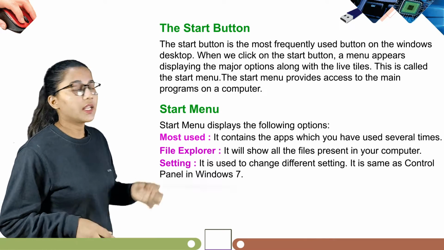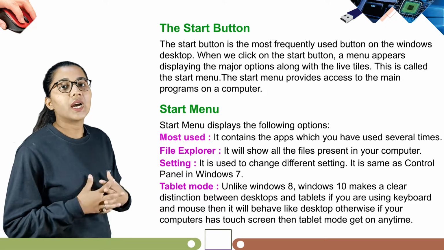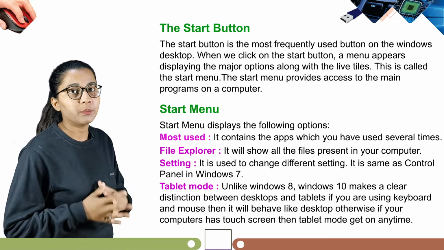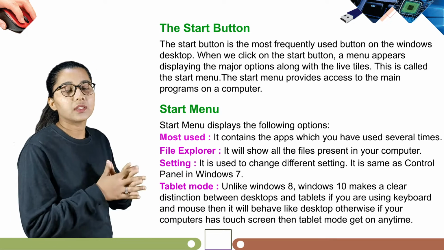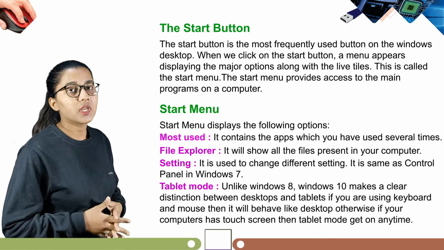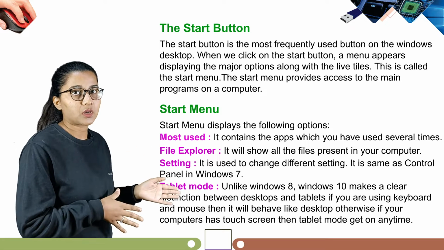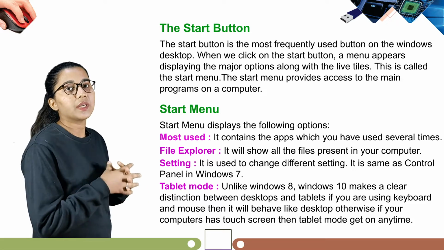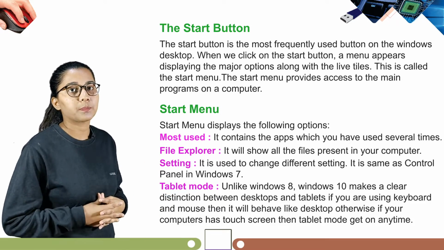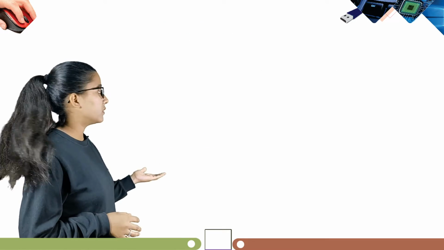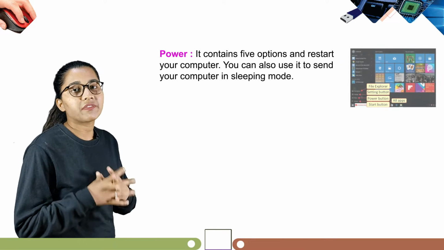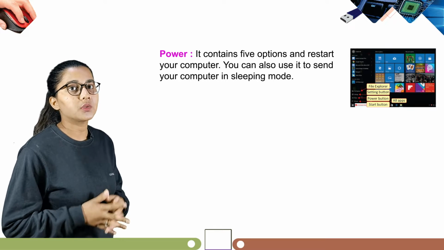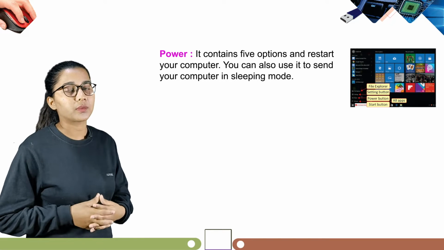Now next is tablet mode. Unlike Windows 8, Windows 10 makes a clear distinction between desktop and tablet. If you are using a keyboard and mouse, then it will behave like a desktop. Otherwise, if your computer has a touch screen, then tablet mode can get on anytime. Now next we have power. It contains 5 options and restart your computer. You can also use it to send your computer into sleep mode.